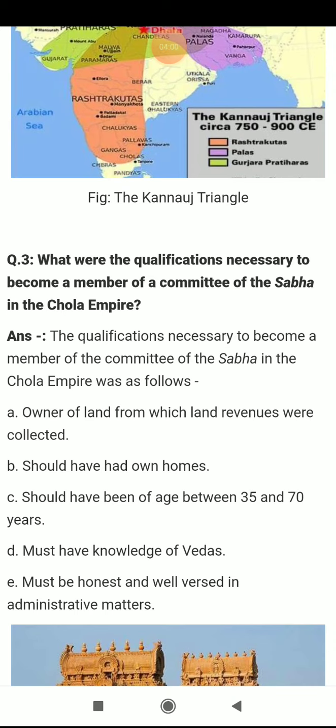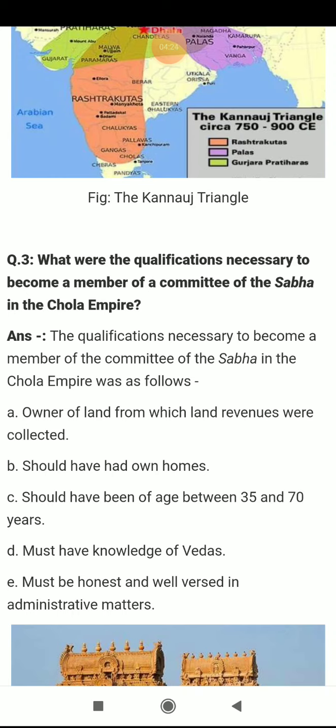Who founded the Chola dynasty? Vijayalaya. After Vijayalaya, the famous king was Raja Raja 1, and after him his son Rajendra 1. These three were very powerful emperors of the Chola dynasty.